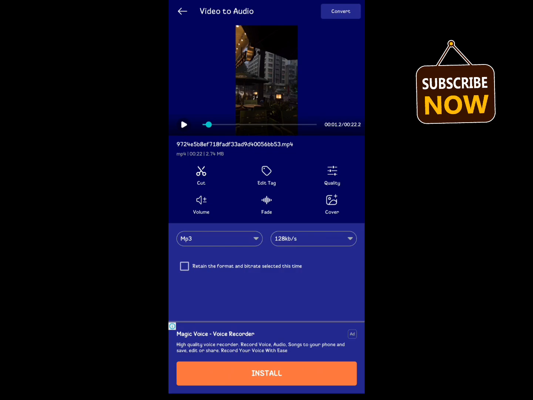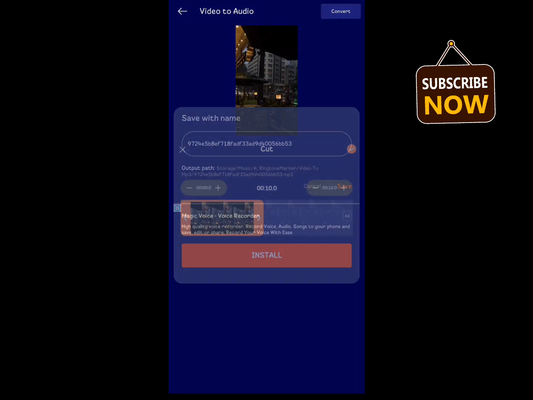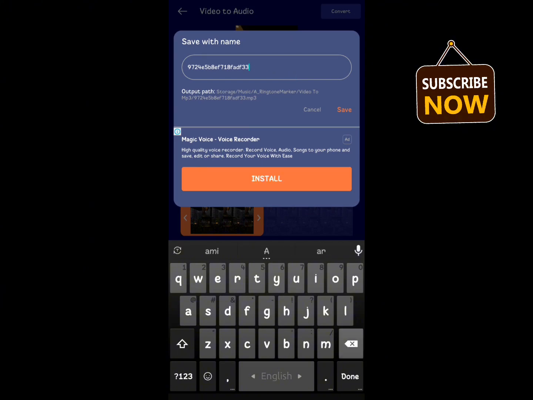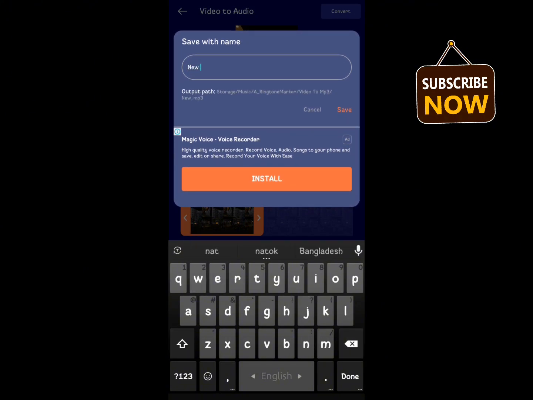And now I want to set the ringtone to 10 seconds. For that I click cut and select 10 seconds, and then click convert. Now we save it with a rename, new ringtone, and then click on save.